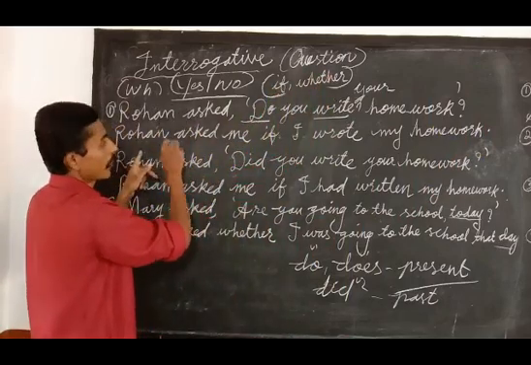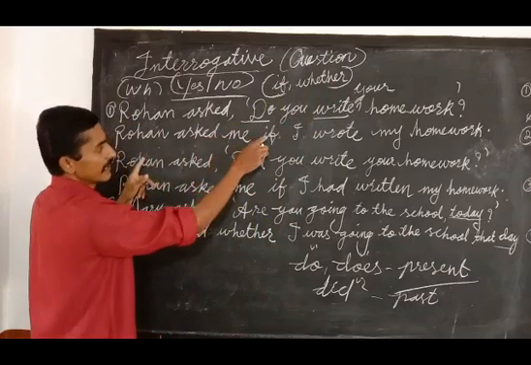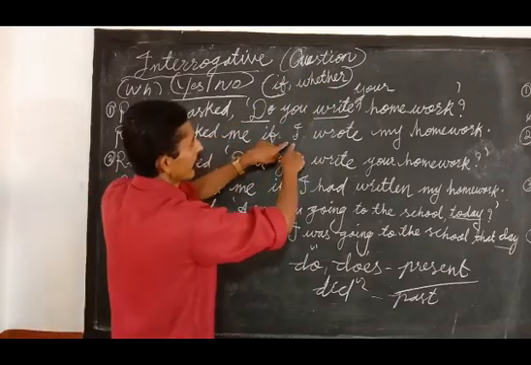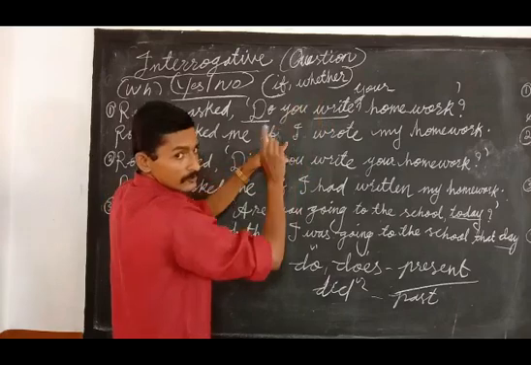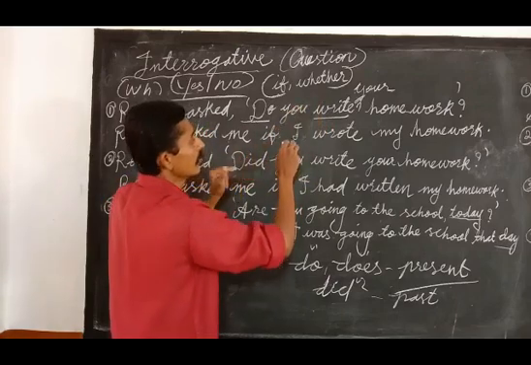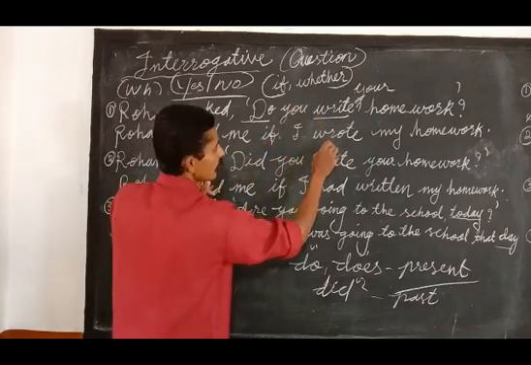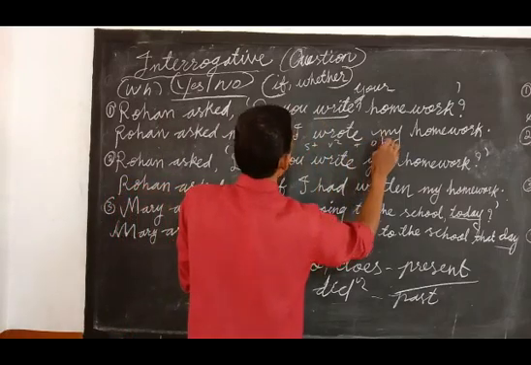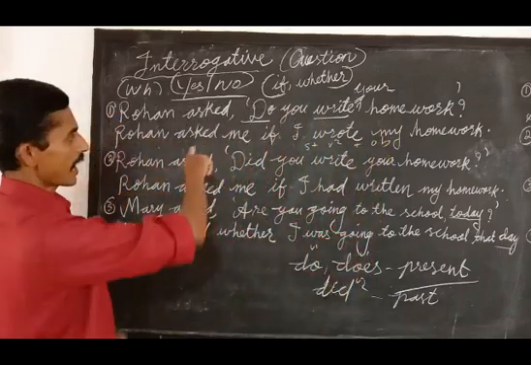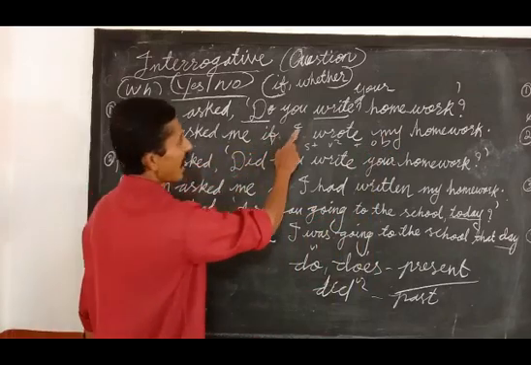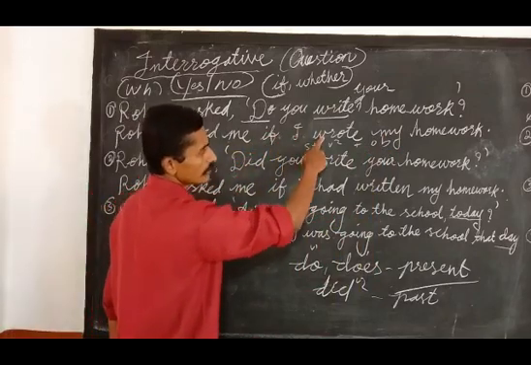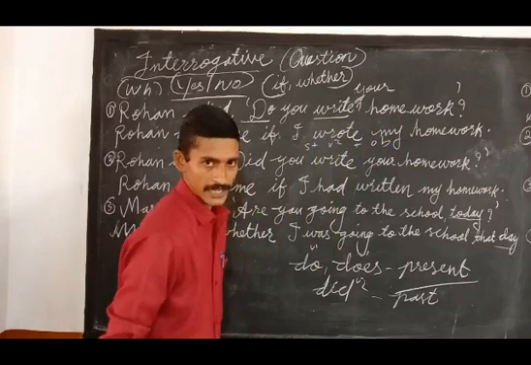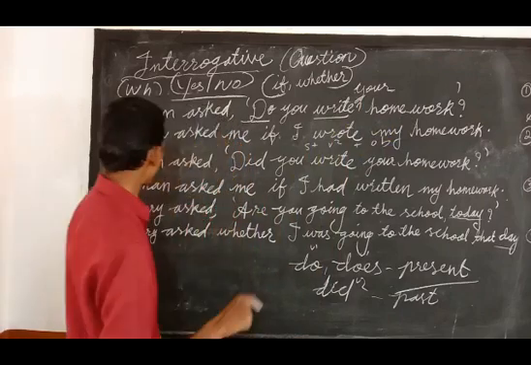Look at, Rohan asked me if I. Now V1 simple present, you have to change it to simple past. What is the rule? Subject plus V2 plus object. So what is the answer? Rohan asked me if I wrote my homework. Clear? Now let's see the second one.